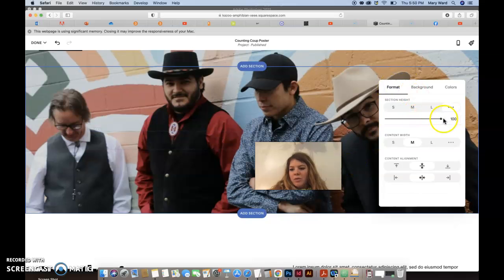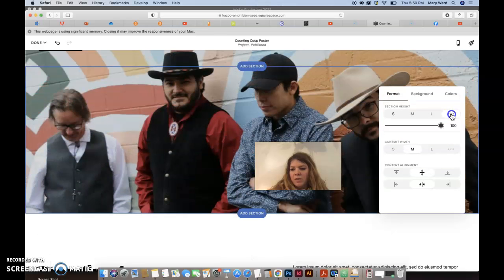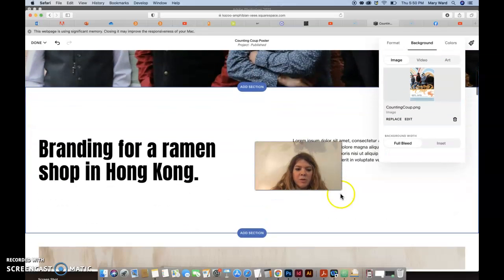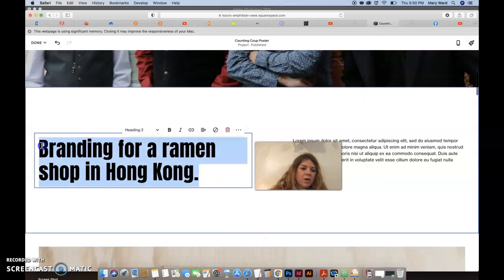If I want to go in here, I can try to make this as tall as I can to include as much of the image as possible, but definitely one of the things about this particular template is that you will have to use images that work well in the space that you have. And that means maybe that you might have to crop it in certain ways, even in Photoshop first and then bring it in. But obviously for the sake of this video, I'm not going to go through quite that process. But then I can really do a good job on each one of my works pages.